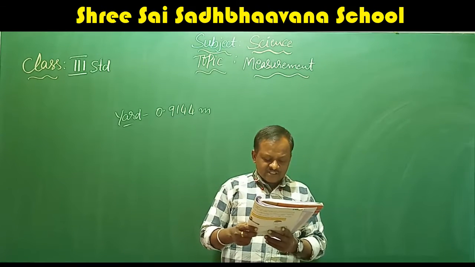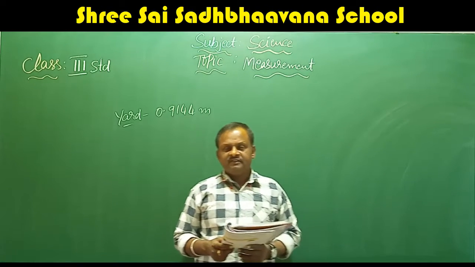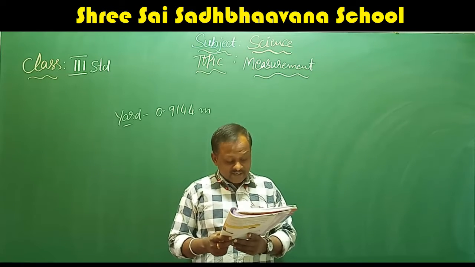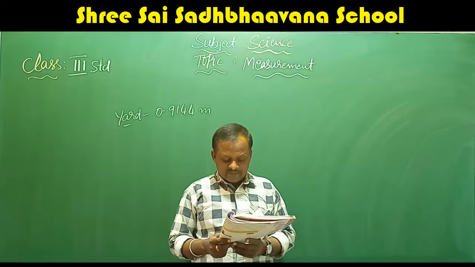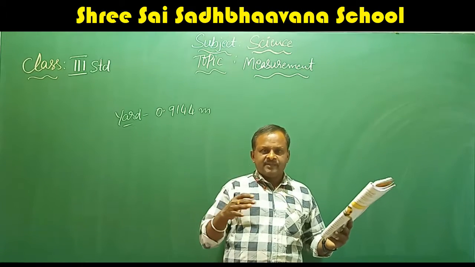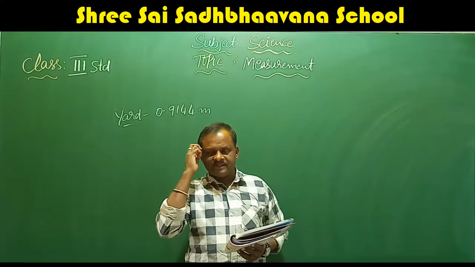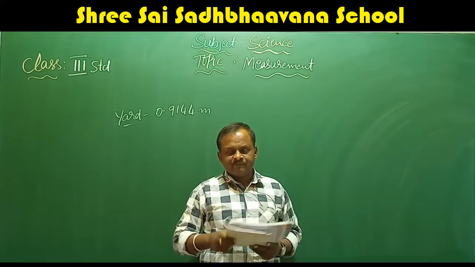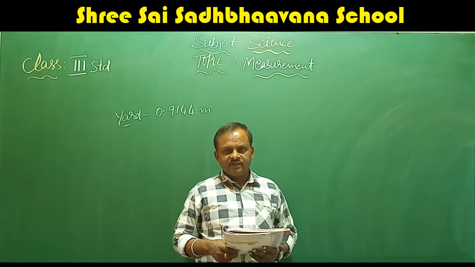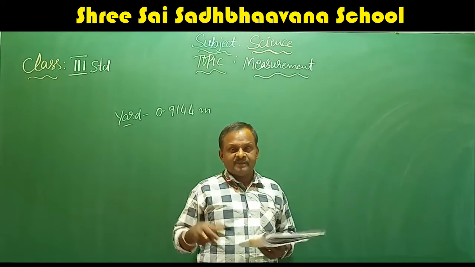Each factory adopts its own standard of measurement. Yes, everyone adopts their own standard of measurement. All machines are assembled from hundreds of components that are brought from different places. One machine, for example one cycle, cannot be manufactured at one place. Handle is manufactured in some place, wheel in some place, tire from another company. So everyone needs perfect measurement.